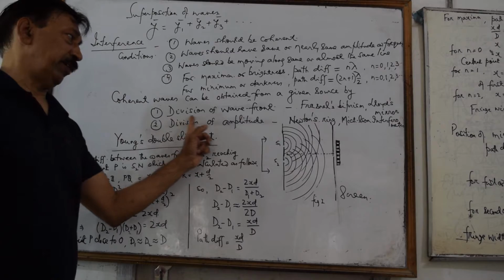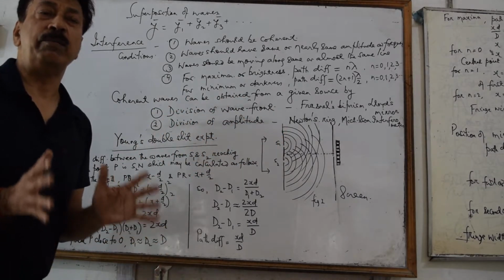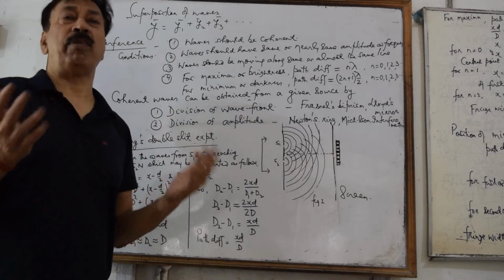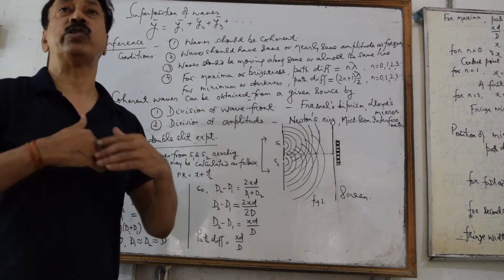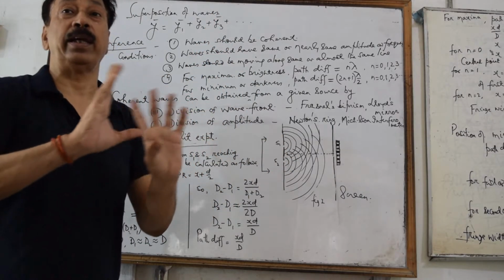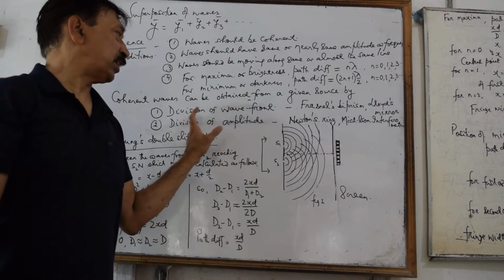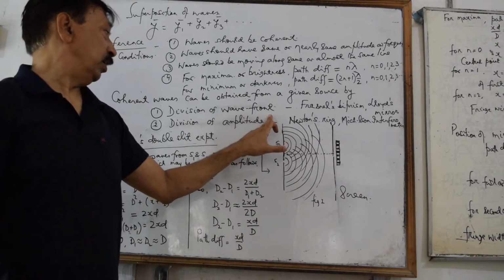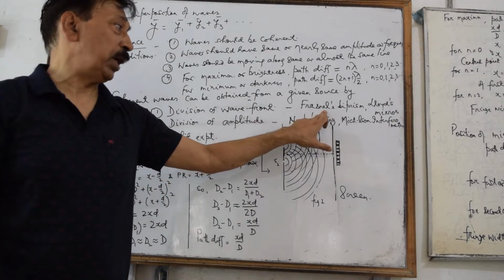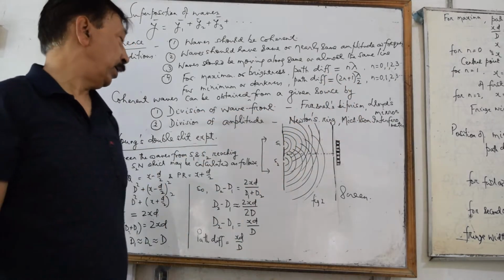The first one is division of wavefront, in which the wavefront emitted from a source is split into two parts by reflection or diffraction, which travel different distances and reunite again to produce this phenomenon. In this class of splitting, we have Fresnel's biprism experiment and Lloyd's mirror.